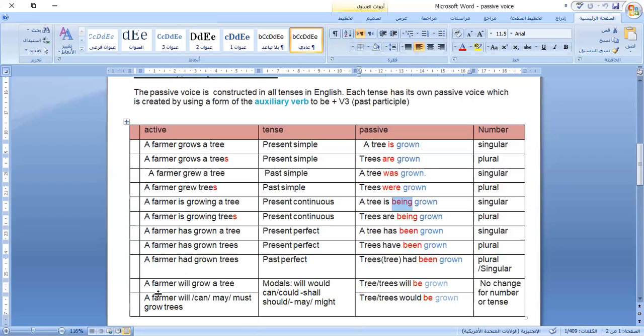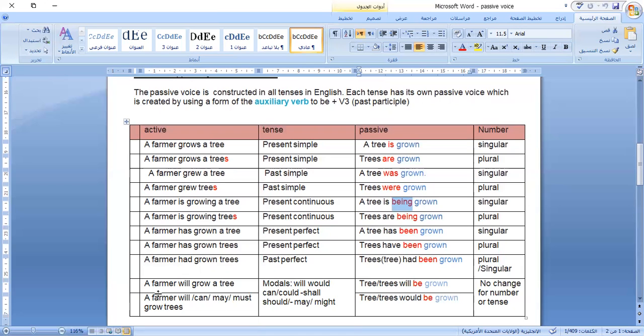So what is the infinitive without "to" from the verb to be? It's "be." A farmer will grow a tree. A farmer can or may or must grow trees. So it is the same form. Modals will, would, can, could, shall, should, may, might have the same passive voice.